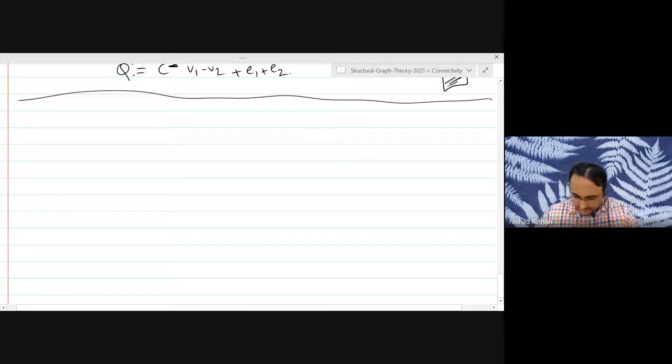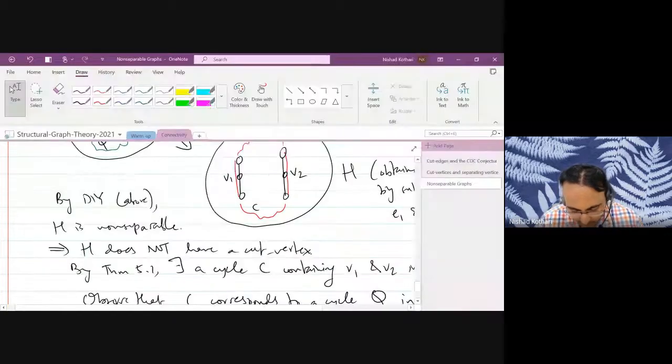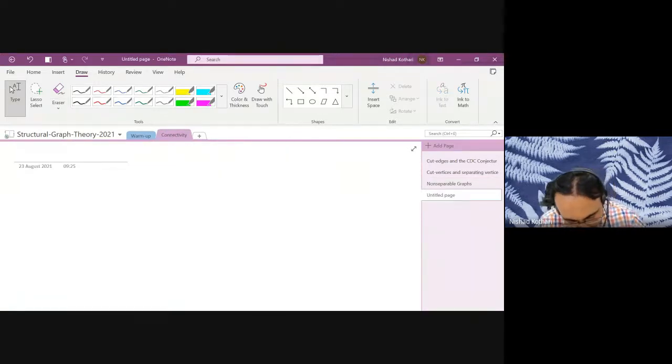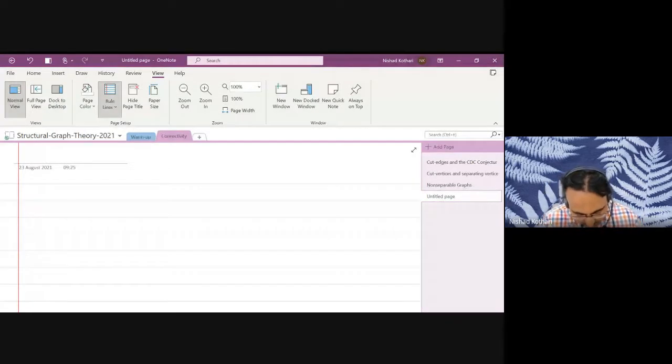All right. So if all of this is good, let's move on to a next topic related to non-separable graphs. Let me start a new page. This part is called the block decomposition of a graph. And some of you may have seen it in your previous courses in graph theory.